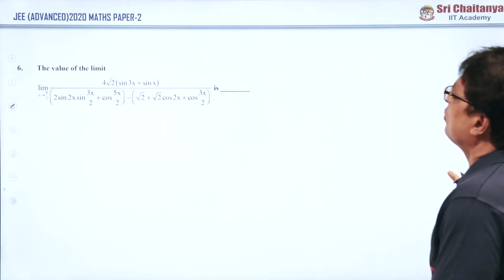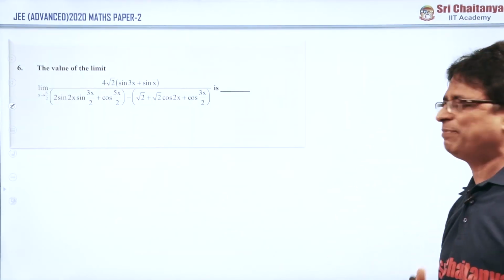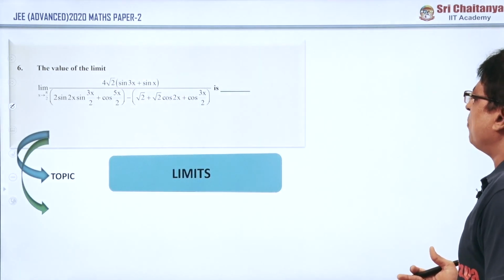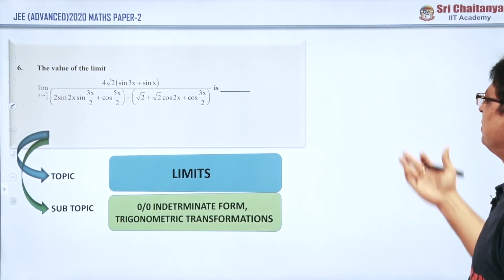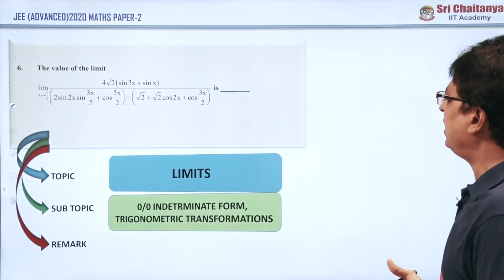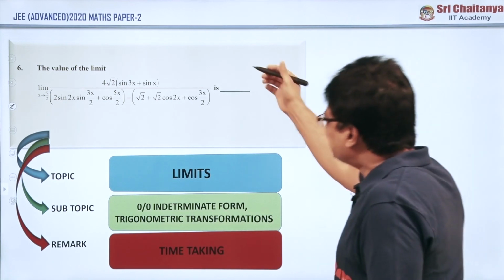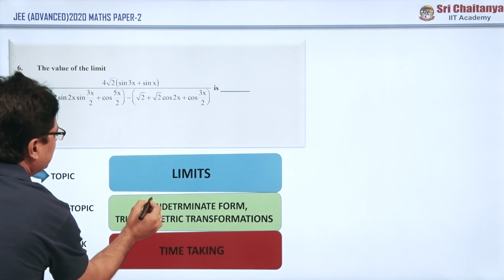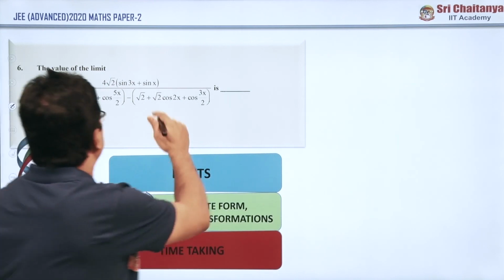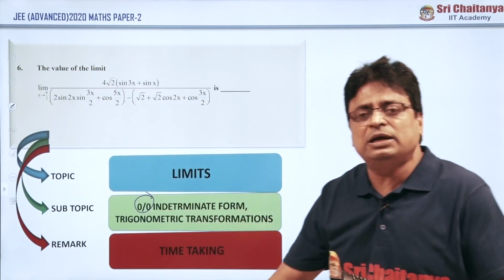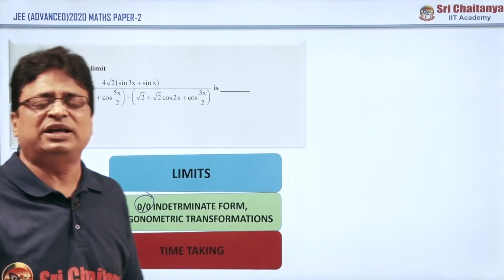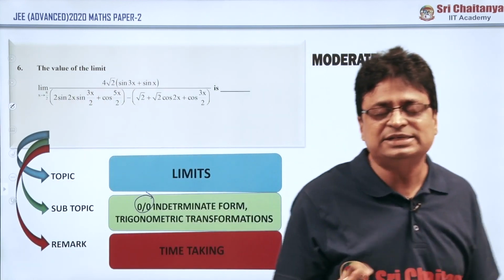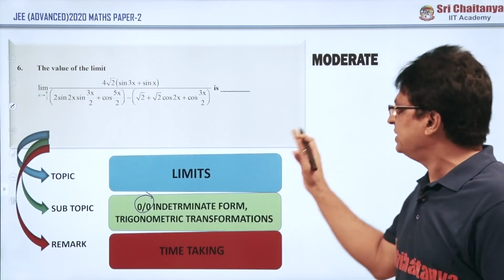Coming to question number 6, the limit problem, it is a favorite problem. Of course, it seems to be a straightforward question, but the most important point here is the majority of transformation techniques, and you should practice them, and it is time taking. Though if you are applying L'Hospital, that is a different story, it comes under 0 by 0 indeterminate form limits. If anybody is familiar with applying transformation techniques of trigonometry, then they can solve this very easily, otherwise the problem becomes moderate. I am not saying that it is easy, it appears like any problem, but it is a moderate problem.